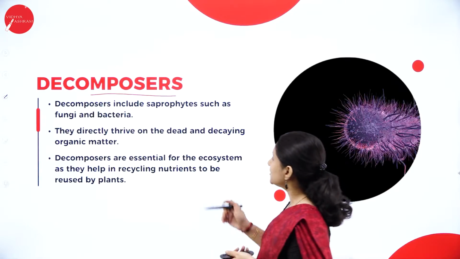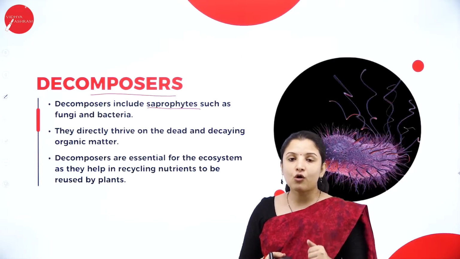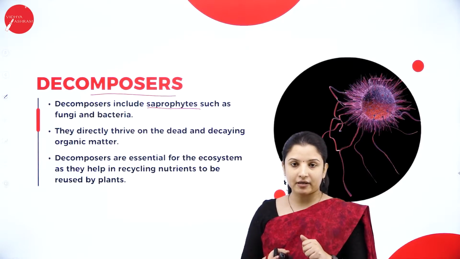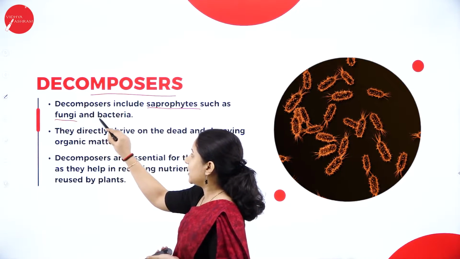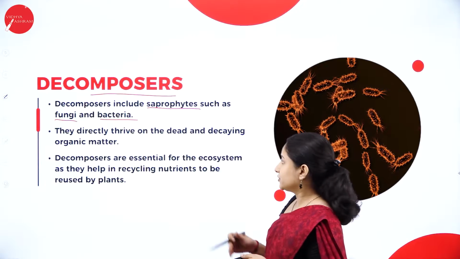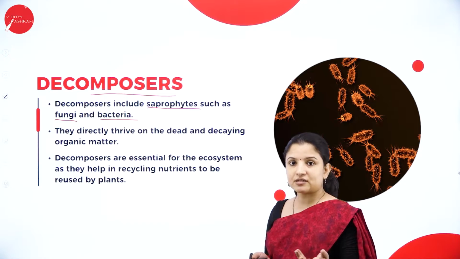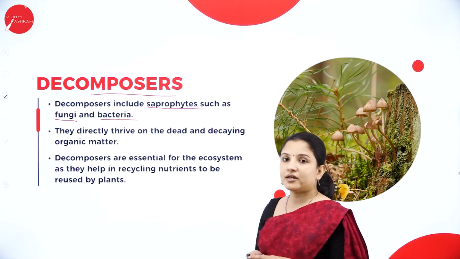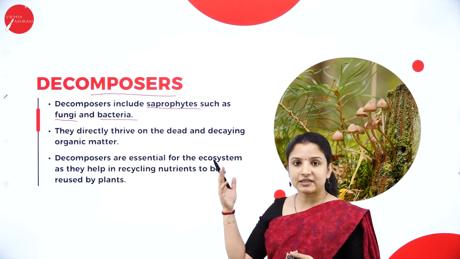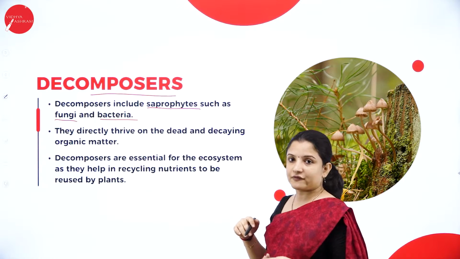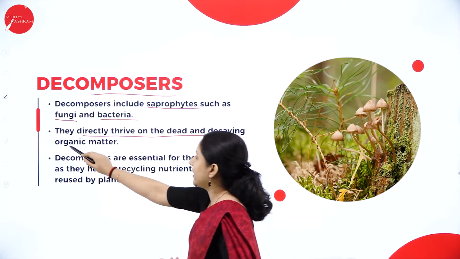So decomposers include the saprophytes. Saprophytes are the organisms which grow on dead and decaying organic matter, helping it to decompose. They are the fungi and the bacteria. Among fungi, the mushroom is one of the best decomposers, and we have various other fungi also, and also bacteria. These are the microorganisms that help in decomposition. So those organisms that help in decomposition are called saprophytes. And these saprophytes live directly on the dead and decaying organic matter.